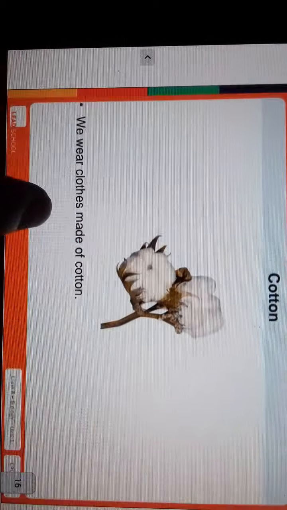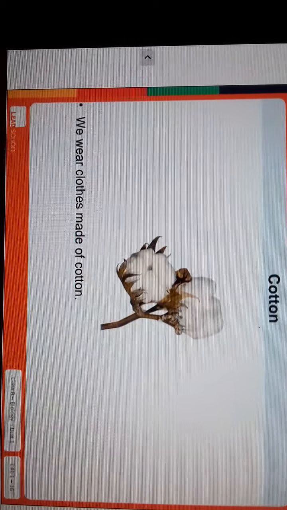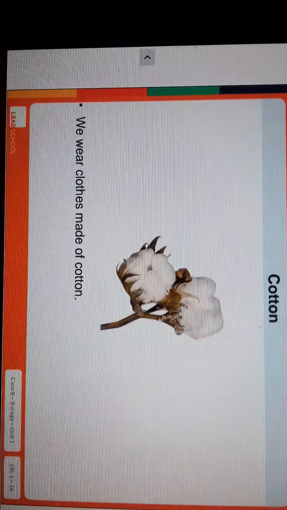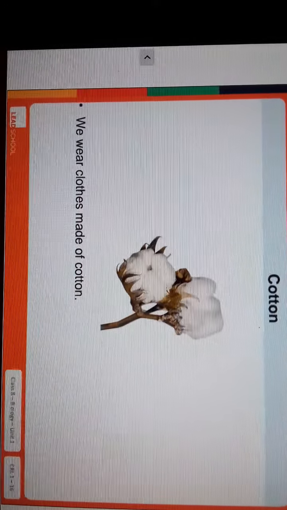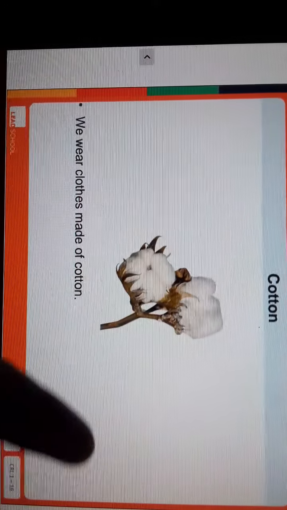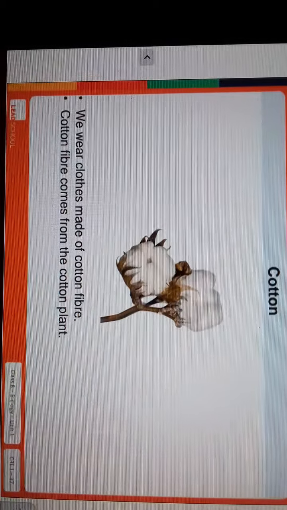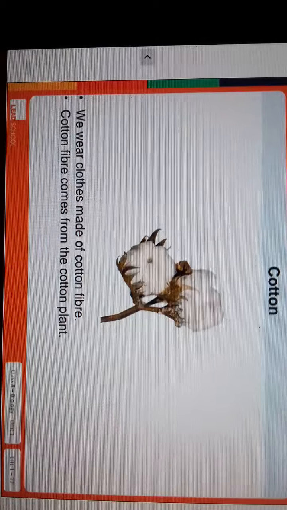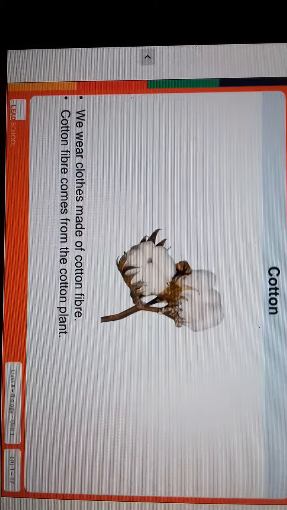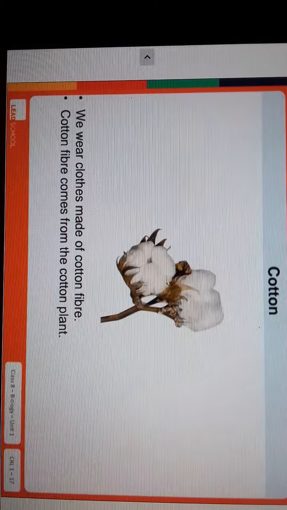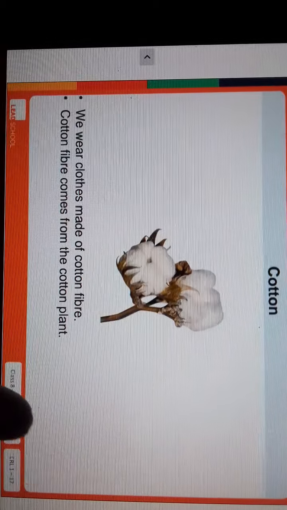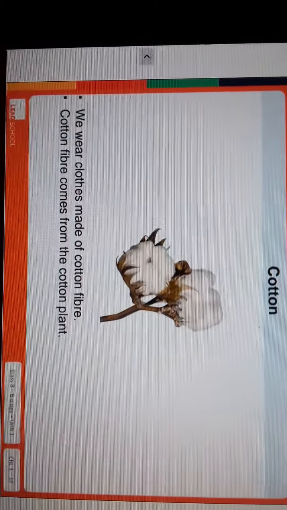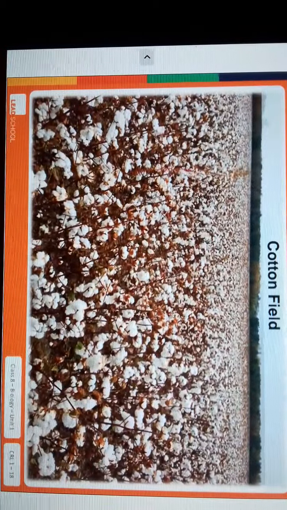What is this, all students? This is the cotton. We wear clothes made up of cotton in summer. Where does it come from? Cotton fiber comes from the cotton plants, and we wear cotton clothes which are made from the cotton fiber. This is the cotton field. How beautiful is this looking?